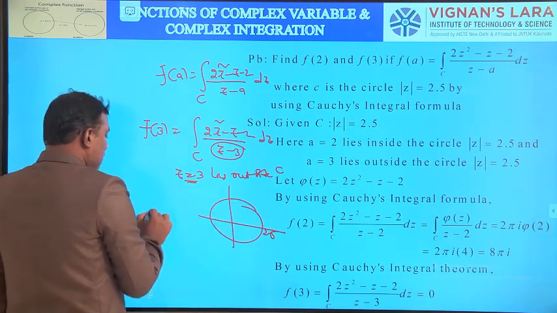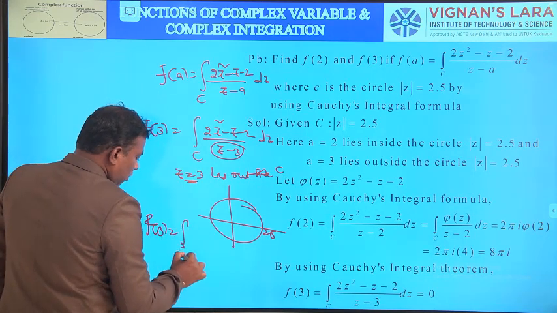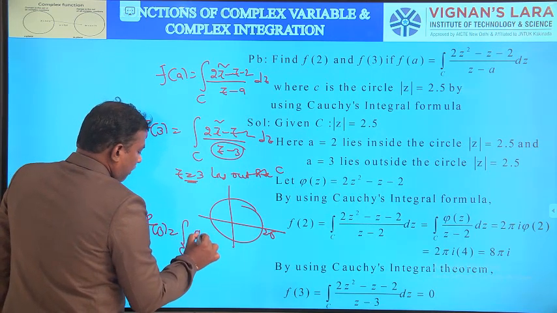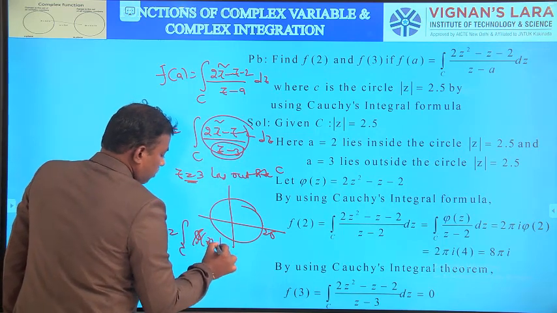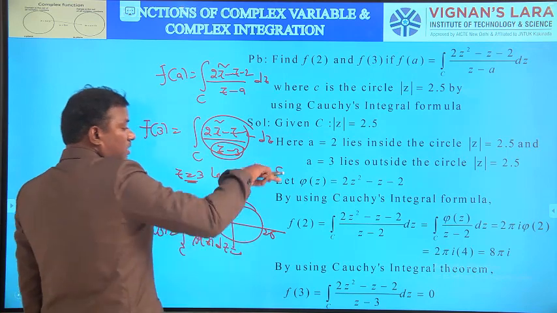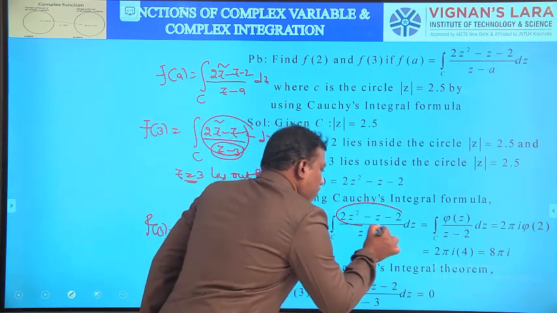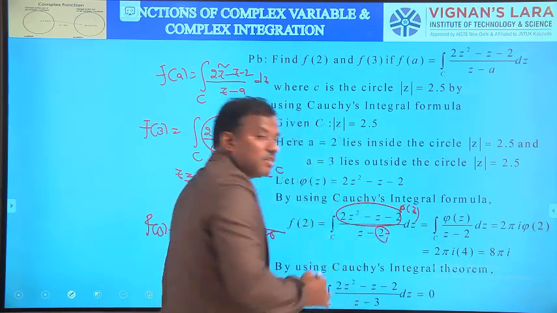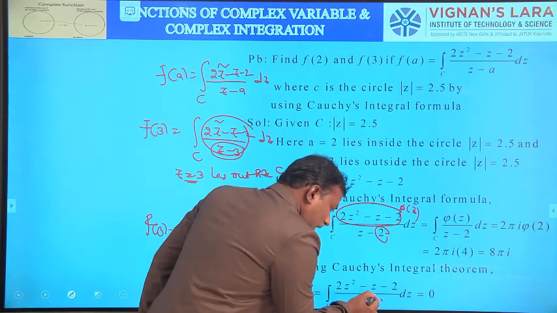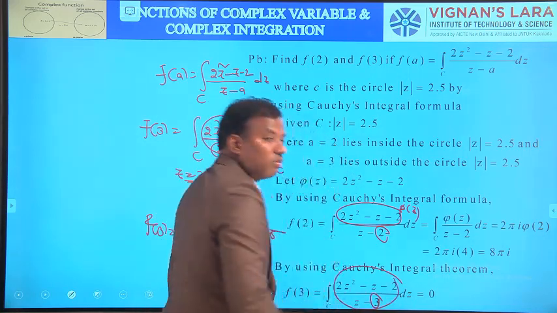So by Cauchy's integral theorem, f(3) is equal to the integral over C of φ(z) dz, which equals 0. But in the previous case, in the f(2) case, what is φ(z)? This is the value of φ(z), since 2 lies inside C. Here 3 lies outside C, so this is the total value of φ(z).